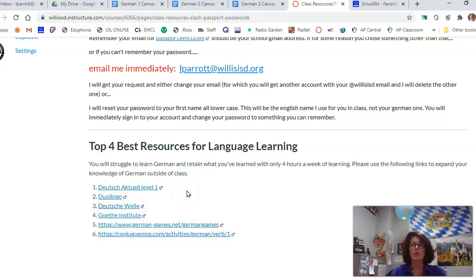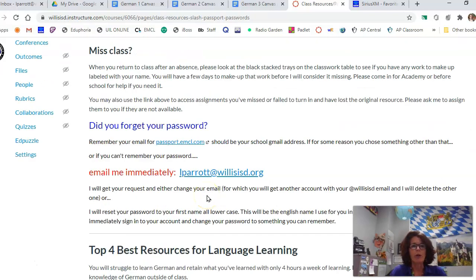It's called German training, and you're going to learn a lot through that too. The Goethe Institute is really good if you're really into exploring and travel. And Duolingo. If you haven't heard of Duolingo yet, I'm surprised because lots of people use Duolingo. A nice, easy way of learning the language word by word.